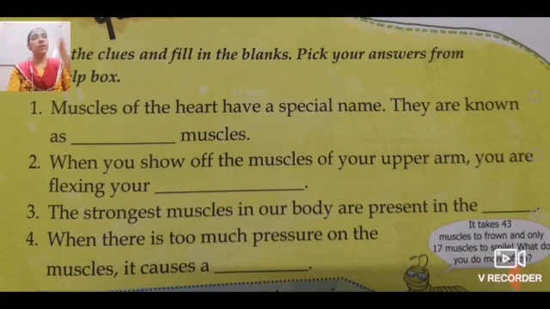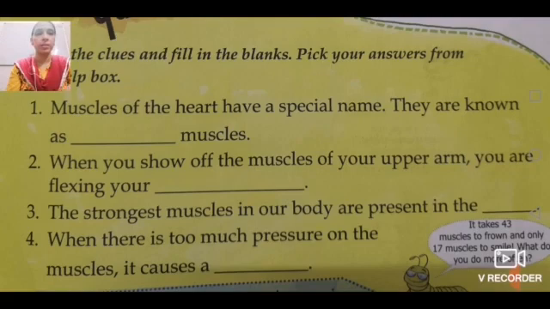Too much pressure, for example, if I ask you to pick up a heavy box and you somehow manage to lift it with difficulty, then after lifting, your muscles are getting pressure, and then that sprain occurs in that particular place of the muscles.